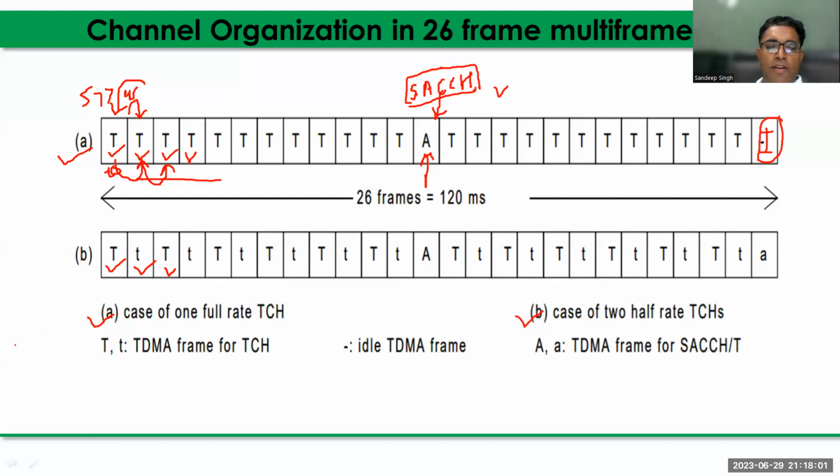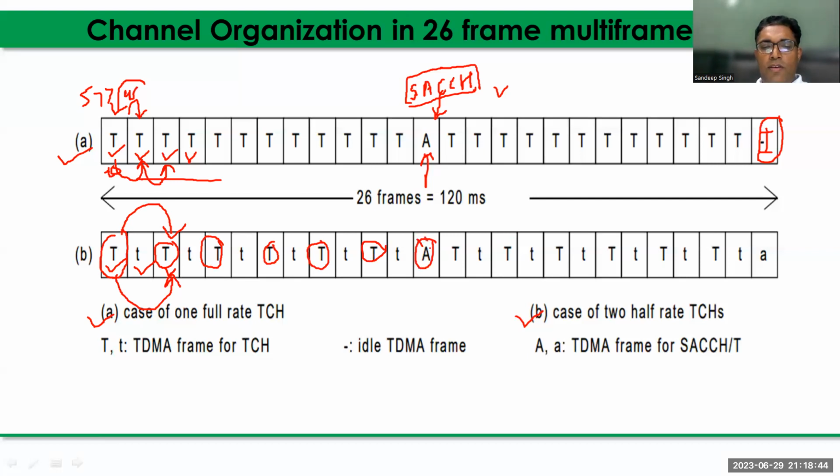But in the case of half rate, the users get the time slot, but the scheduling period is changed now. There are 2 frames. The scheduling period is 4.615 times 2, that means 9 point something milliseconds, that is used to transmit or schedule. The first user gets the time slot, and after 2 frames they will get this time slot again for transmission of their burst. And then after 2 frames, you can see the scheduling period is 2 frames now in the case of half rate.